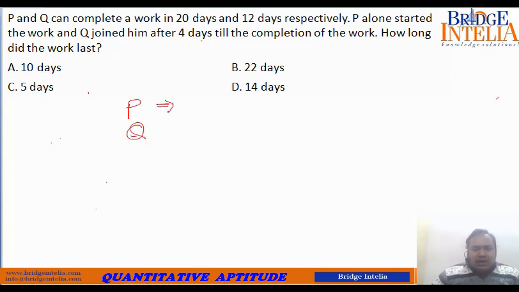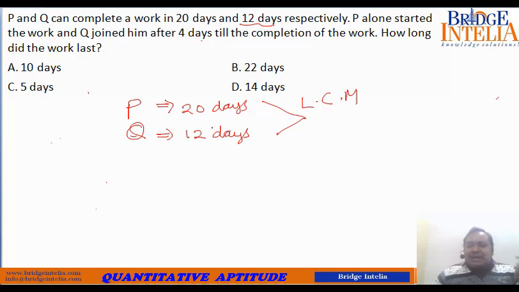So P can do a work in 20 days, Q can do the same work in 12 days. What is the work? We don't know. So what must we do now? We should take the LCM of these two numbers, 20 and 12, and assign a mathematical value to the work. So LCM of 20 and 12 is 60. So 60 units. This is the target, the work that has to be done.